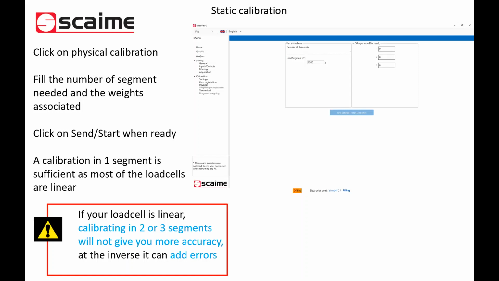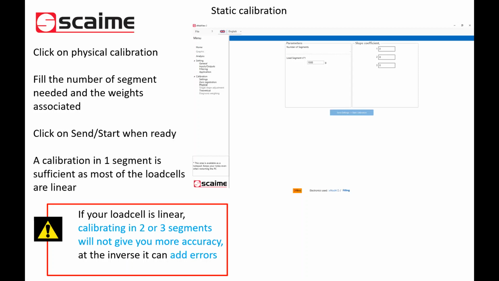So let's give an example: 0 to 20 kilo. You can make a calibration with 3 points: 0, 10 kilo, and 20 kilo. In this case, we set 2 segments: 0 to 10, 10 to 20, that can have a different linearization of the signal. But as Christophe said, pay attention.